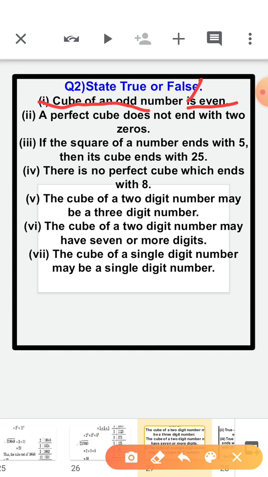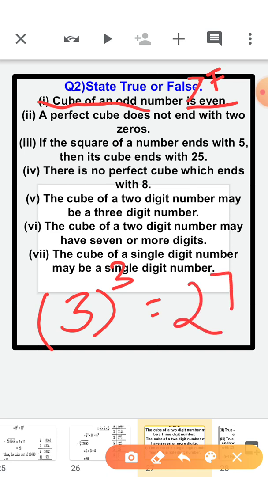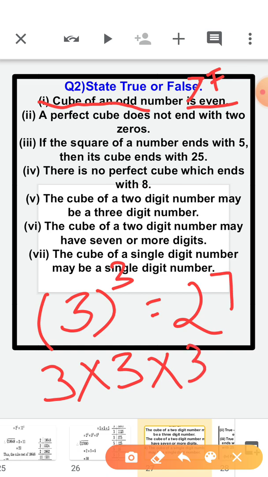This statement is false, children. How? Let's take one example. I am taking the odd number 3. 3 cubed is 27. It means 3 multiplied by 3 multiplied by 3 is 27. So 27 is not an even number, so this statement is false.